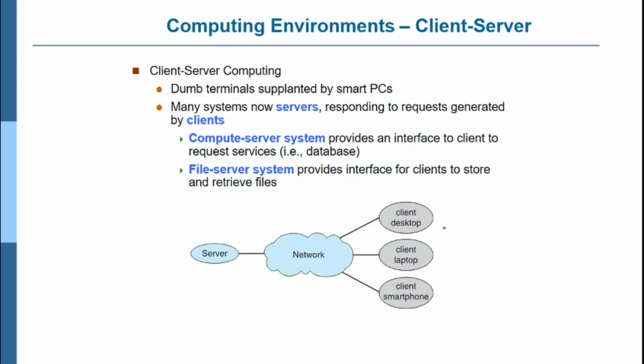Client server computing. Dumb terminals are supplanted by smart PCs. Many systems are now servers responding to the requests generated by clients. A compute server system provides an interface for clients to request services. You can see here the server request: a client desktop, client laptop, and client smartphone are all connected to the cloud, the network, and all three devices can access a single server. This is how the client server computing system works.